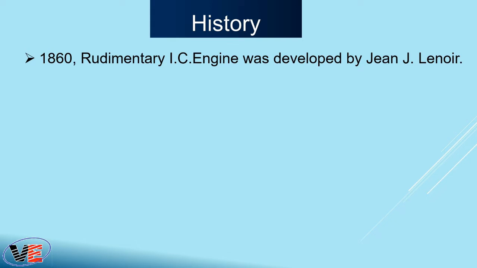The engine developed by Lenoir is known as the Lenoir engine, and the Lenoir engine was a steam engine. It operated at 10 cycles per minute, with low efficiency, less than 5%. So it was not a very commercially successful engine. Less than 500 Lenoir engines were built.